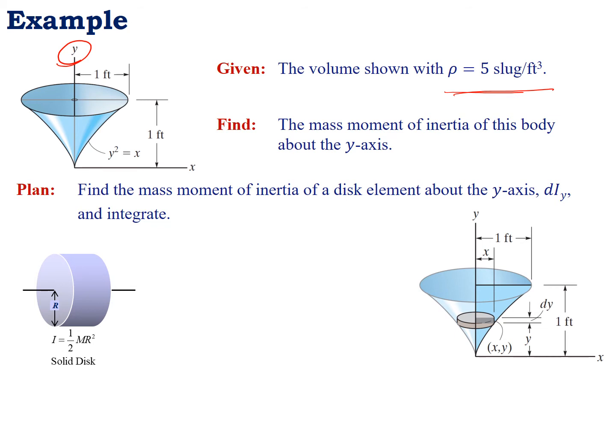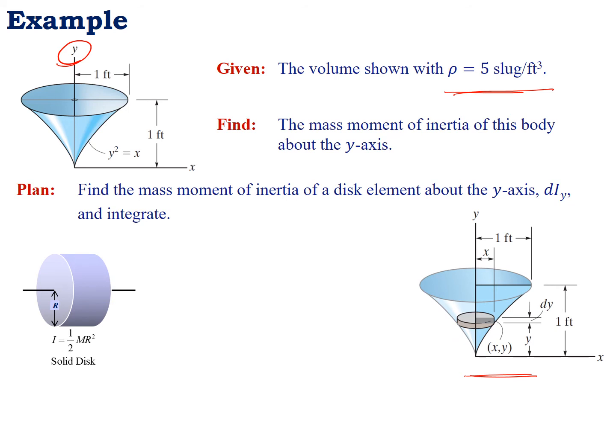So how can we find the mass moment of inertia about the y-axis for this body? The plan is to find the mass moment of inertia of the disk element about the y-axis, and for the whole body we take the integral of the mass moment of inertia of the disk element. Let us say that we take this as a disk element. For the disk element we find the mass moment of inertia dIy, for a small infinitesimal disk element, and for the whole body we take the integral. In this way we can find the mass moment of inertia for the whole body.